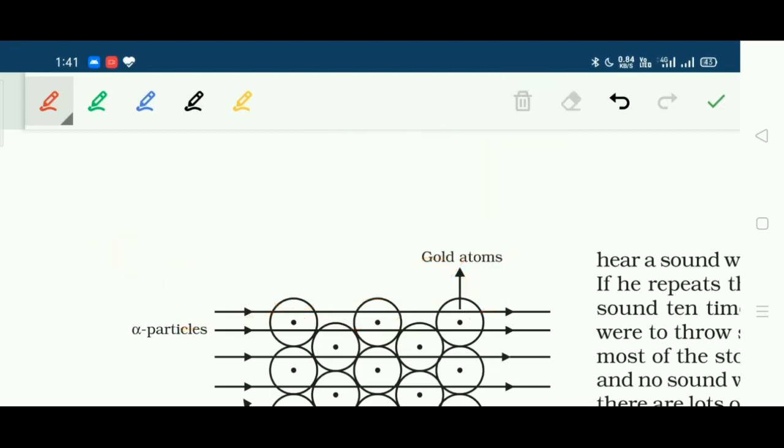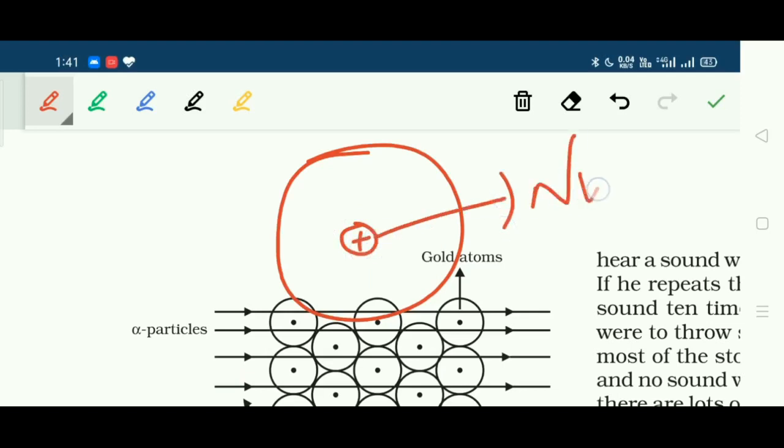Then the third observation was that out of 12,000 there was 1 particle which rebounded back. He explained that this happens because all the mass of the atom is present in that particular space, which is known as the nucleus, present in the center of the atom. All the positive charge and all the mass of the atom is present in this nucleus. So when an alpha particle strikes exactly at the center of the nucleus, it will rebound back.